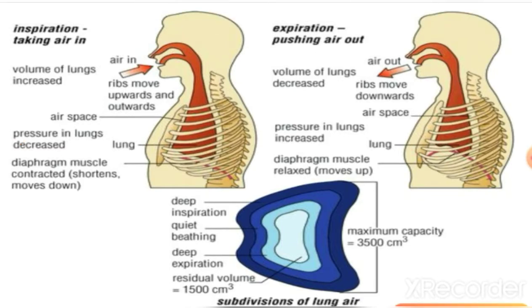During inhalation, this diaphragm, the muscular belt, contracts and moves down. When this contracts and moves down, the ribs move outward. When the ribs move outward, the chest cavity, also known as the thoracic cavity, expands, the volume increases and the pressure decreases.